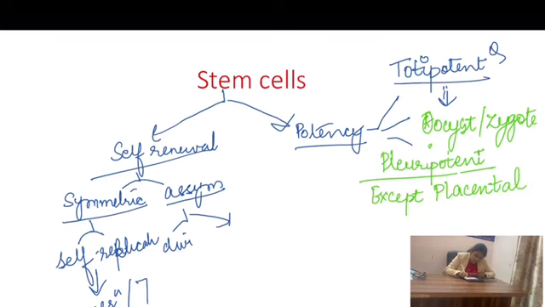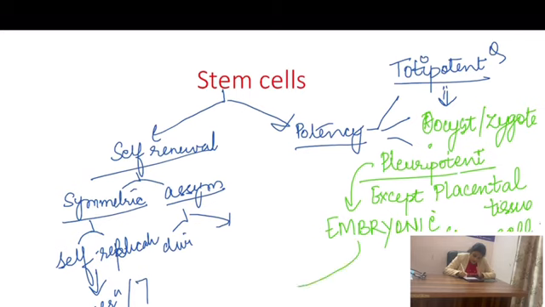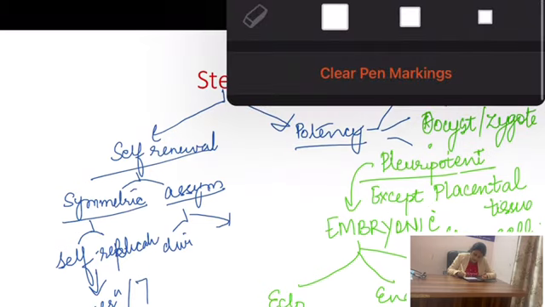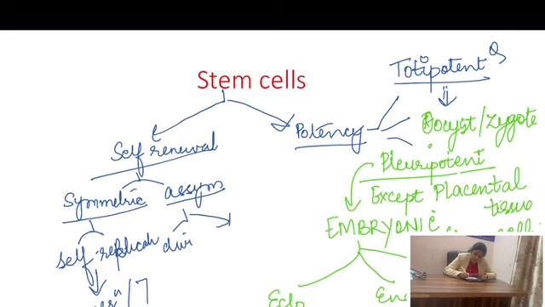So whatever cells are being formed in the blastocyst or the placental tissue during the development of the zygote, beyond that, all of the cells have the power of pluripotency. That is, embryonic stem cells are pluripotent, because the embryonic stem cells are going to give rise to the cells of the ectoderm, endoderm and the mesoderm. Now similarly, after this, what comes in here are the multipotent stem cells.